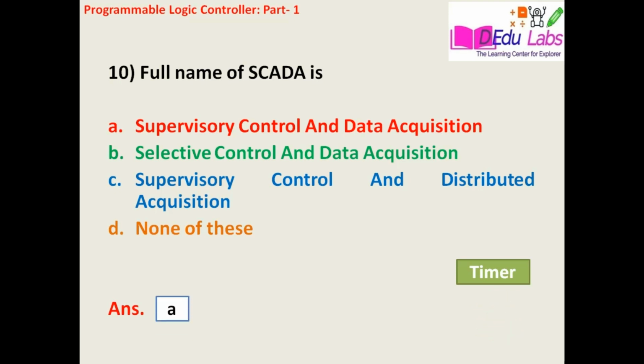The answer is supervisory control and data acquisition. With the help of SCADA, we can control as well as monitor the different parameters of the process. So the answer is A.